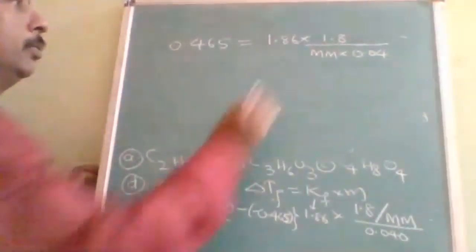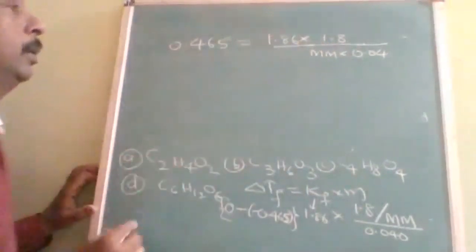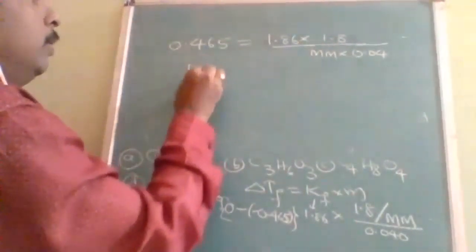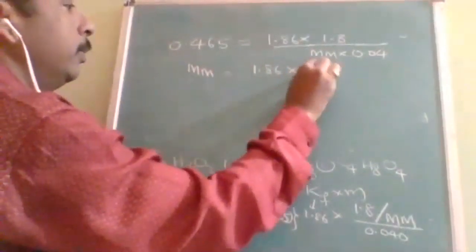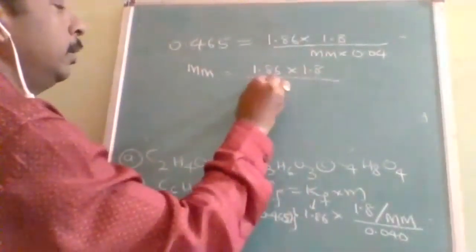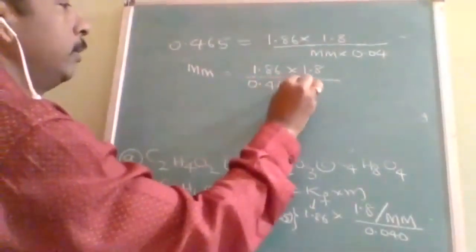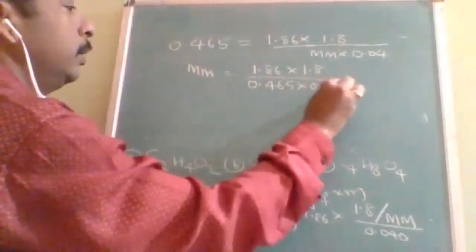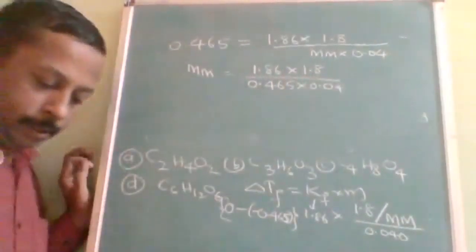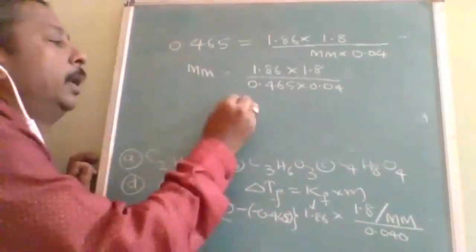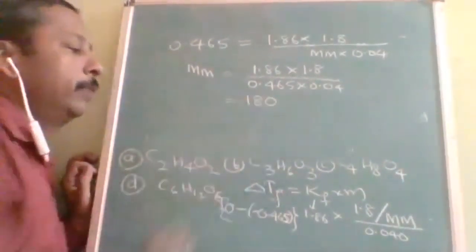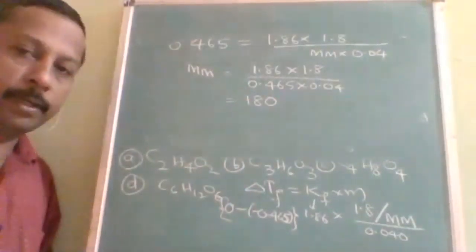So the molecular mass is equal to 1.86 into 1.8 divided by 0.465 into 0.04. This way you have to find out the molecular mass, and the molecular mass is going to be 180.